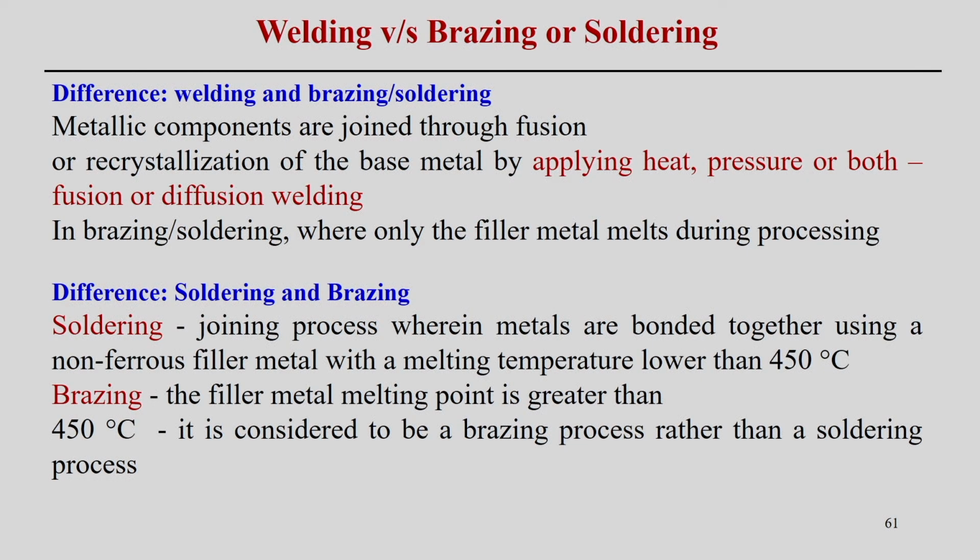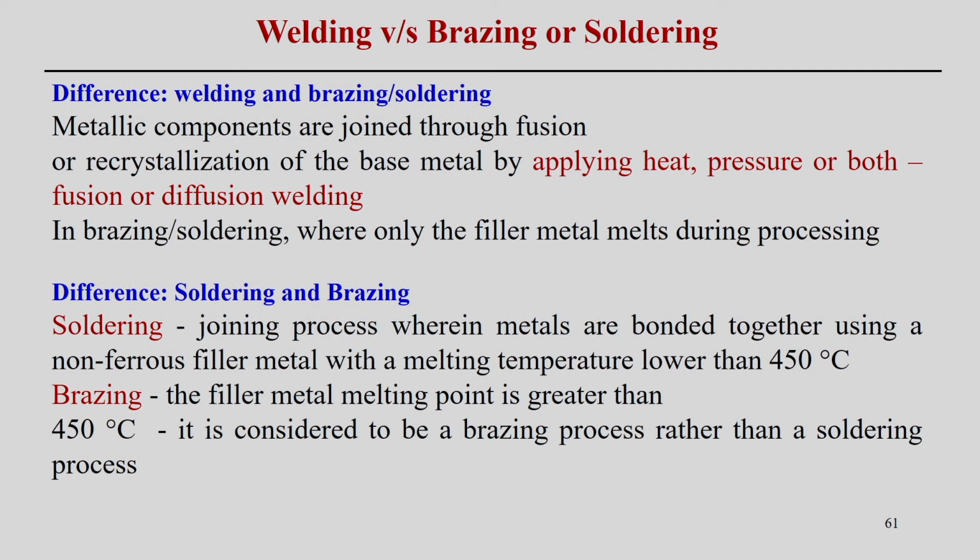The difference between welding and the brazing and soldering process is that in fusion welding, the metallic components are joined through fusion, or through recrystallization of the base material by applying heat, pressure or both together, which is the principle of the diffusion welding process. In the solid state welding process, there is some mixing of the metal, some mechanical motion is required, and plasticization of the metal is sometimes necessary to join the two components.